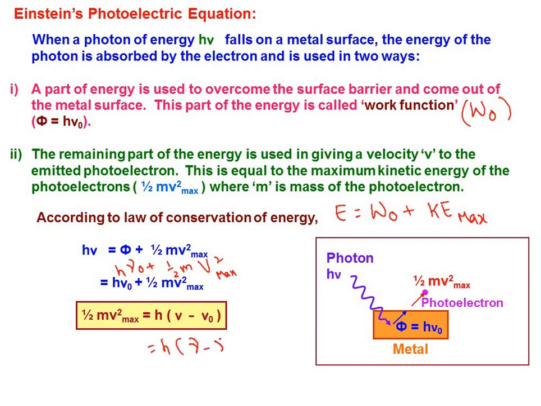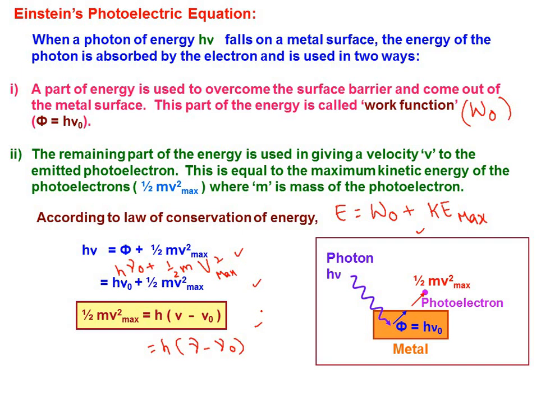All these different kinds of equations, whether in this format or this format, we call them Einstein's photoelectric equations.